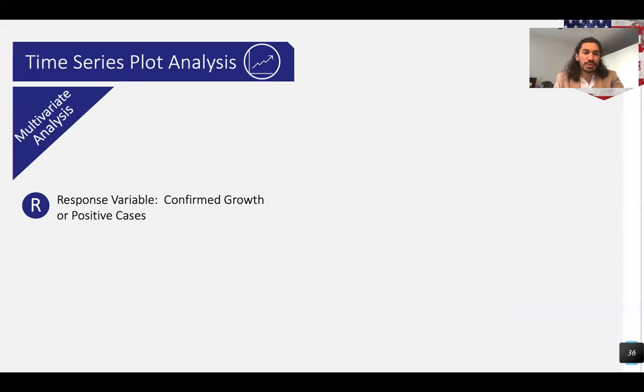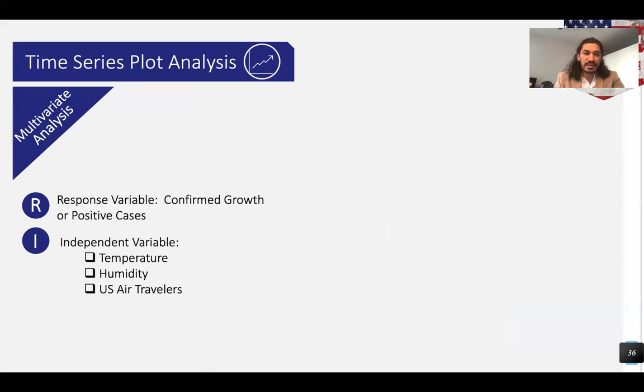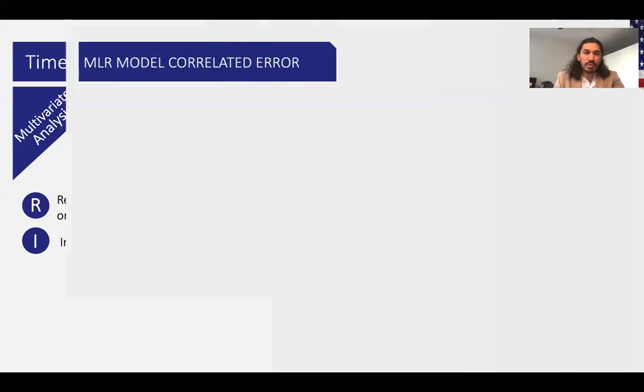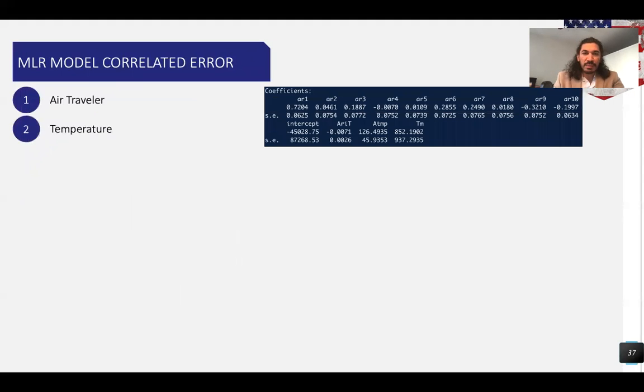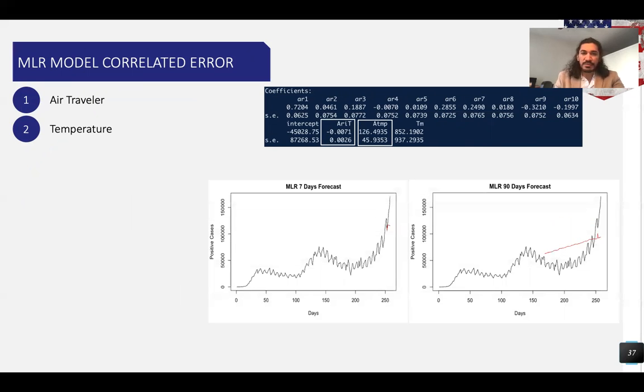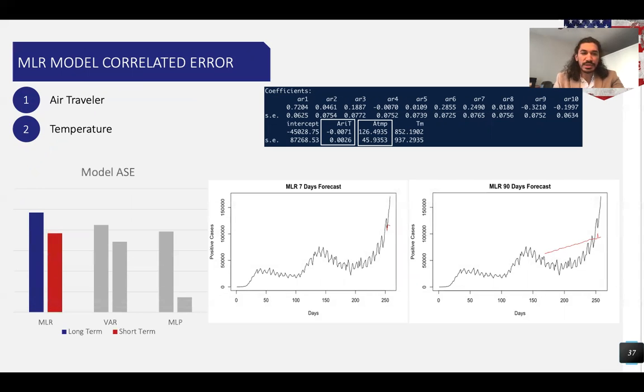Next, we're going to use some other features, such as independent variables, to better understand the data and do the forecasting. First, we built an MLR model using two features. The good thing about the MLR model is that it gives us the significant features, and here we saw that air travelers and temperature are significant features. So we calculated ASE for both 7 days and 90 days, and it's pretty high. It's not that great.